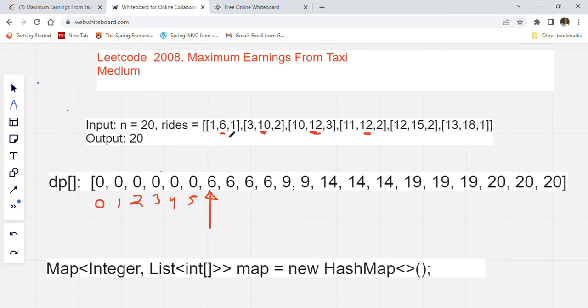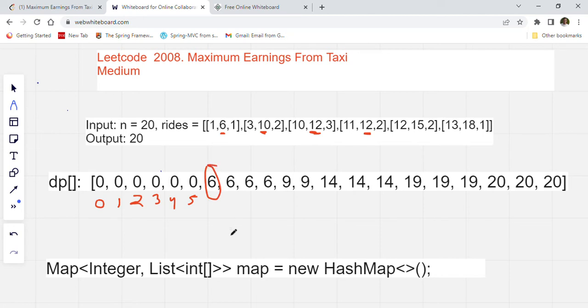So we'll get this 1, 6, 1 array, and we will calculate the profit we are earning. So how we will calculate? 6 minus 1, which is 5, plus 1, which is 6. So 6 profit we are getting. So we will update our DP array here. We will put that profit here, 6.